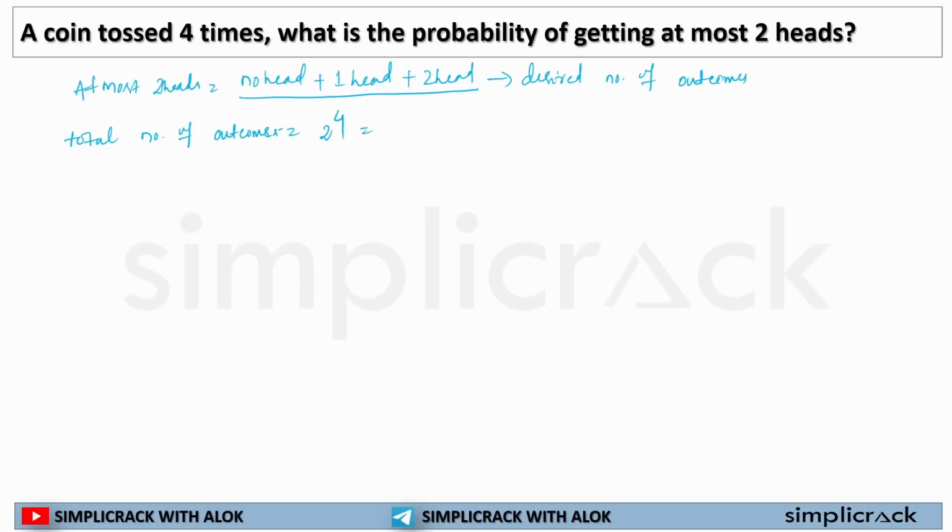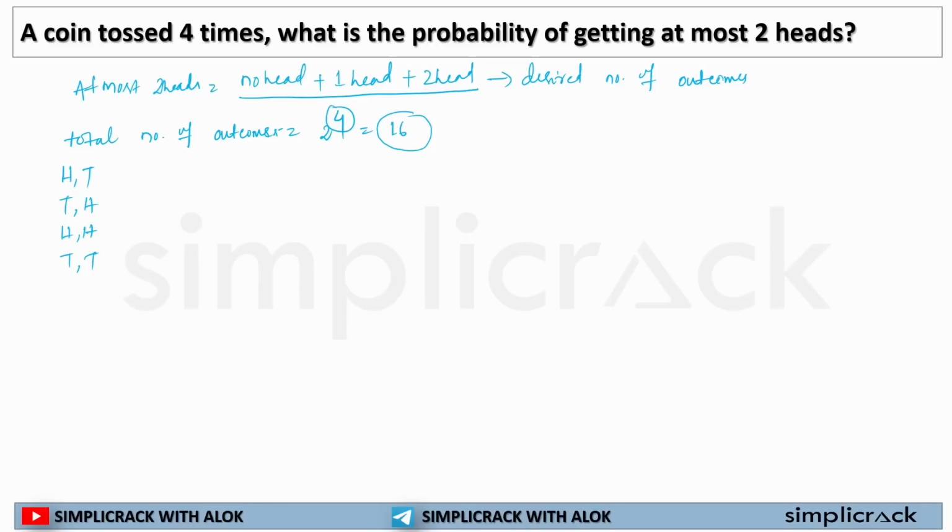Two to the power 4, that is 16. 4 is the number of times it is tossed. So your total number of outcomes is 16. How will it look? Each time you toss a coin, it will give options like this. So in this way, if you toss the coins, you will get either head or tail. This is how you will be getting your options.